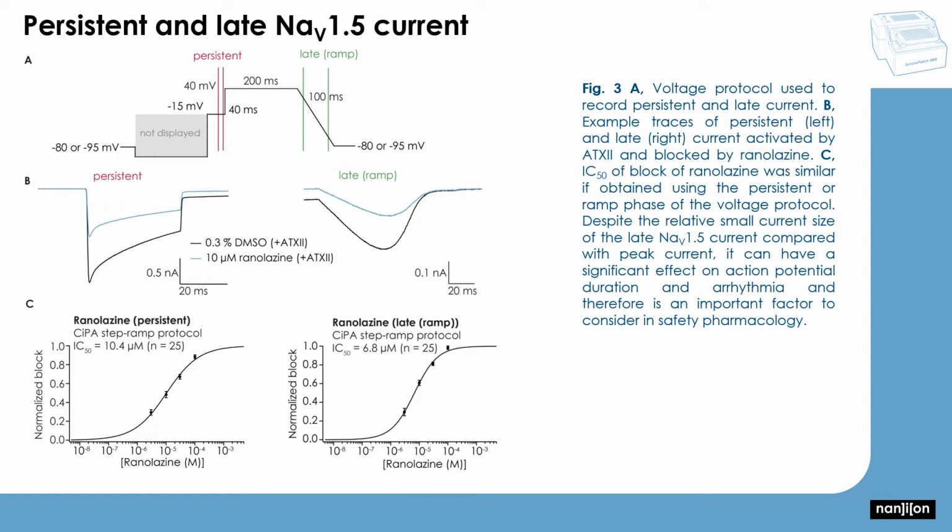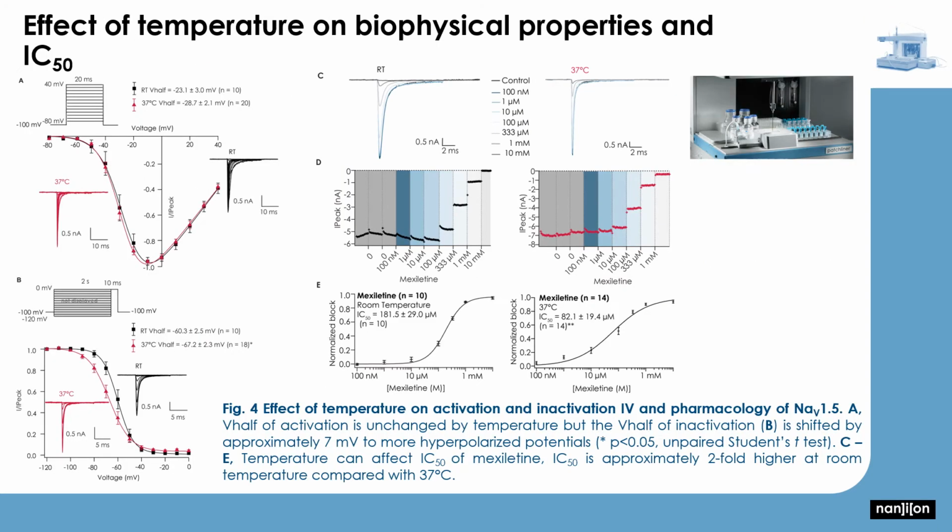The late current is an important component of NaV1.5 and can be recorded either at the end of the -50 mV step, known as the persistent current, or during the ramp phase of the voltage protocol shown here in Figure 3 at the top. This is known as the late current. We found that measuring either the persistent or late current yielded similar IC50s for ranolazine.